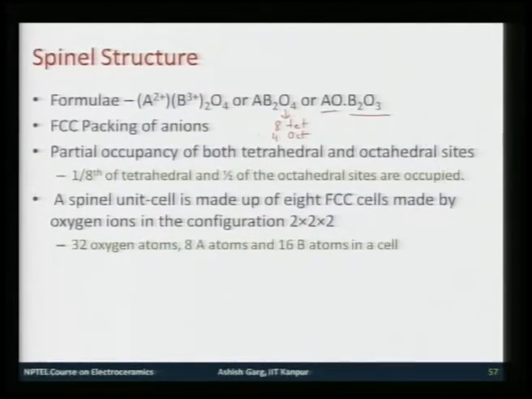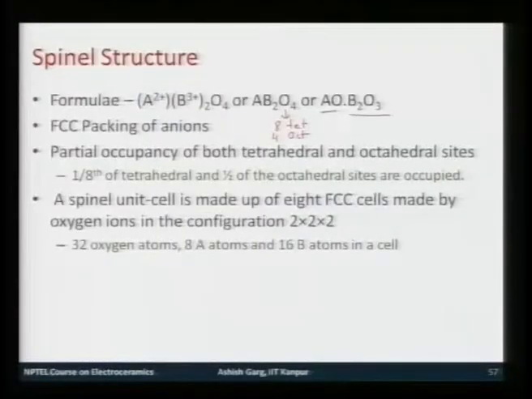So, in a unit cell, with 8 FCC cells, which means 8 formula units, you get 64 tetrahedral sites and 32 octahedral sites in total. Out of 64 tetrahedral sites in one big unit cell of spinel structure, 8 are filled, and out of 32 octahedral sites, 16 are filled. And we will see how cations arrange themselves in these 64 tetrahedral and 32 octahedral sites.